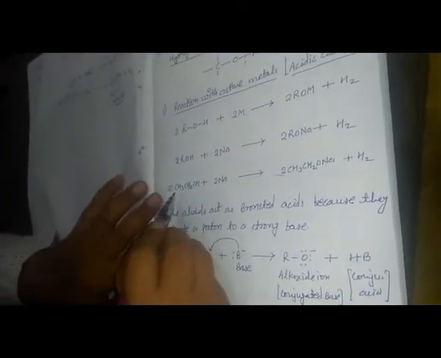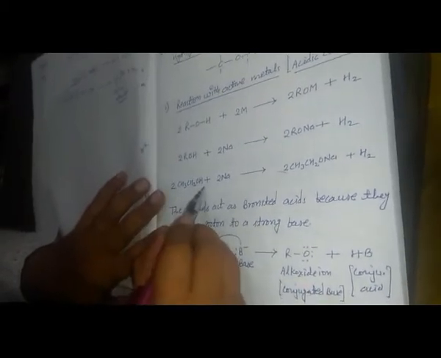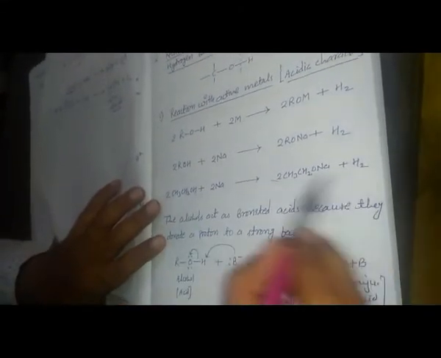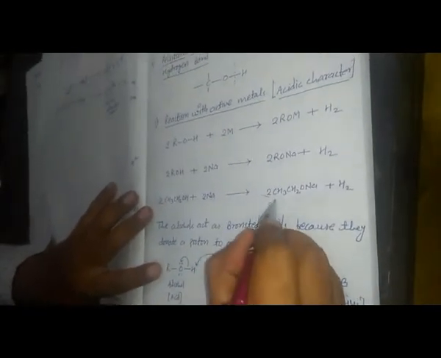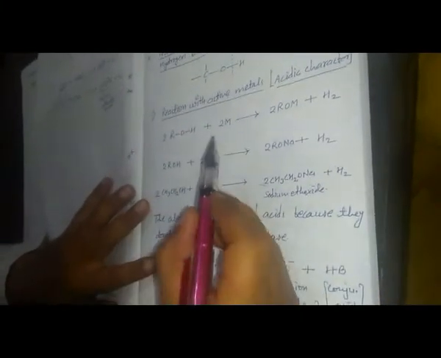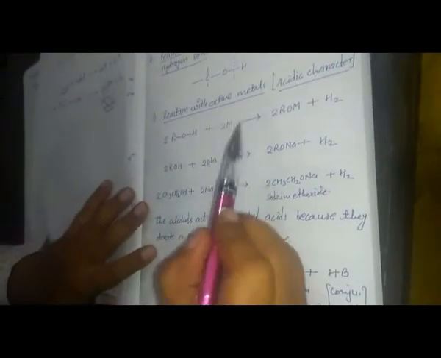The example is in front of you. Suppose in place of alcohol I have taken ethanol and this is sodium. So 2H ion will be released from here. These two hydrogen ions will be converted into hydrogen gas and sodium will be attached here. So this is sodium ethoxide. That means alcohols release the hydrogen ion, that is why they are acidic in nature.